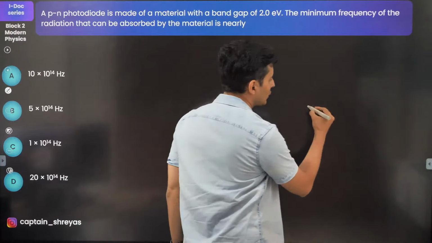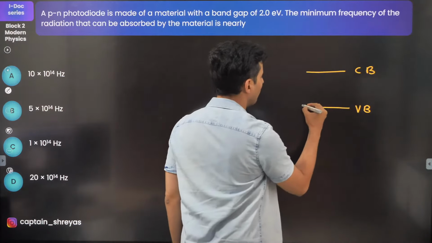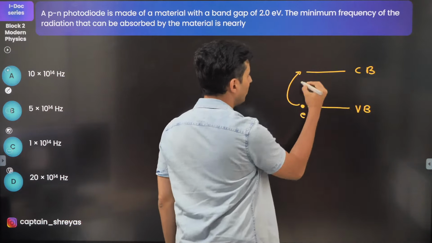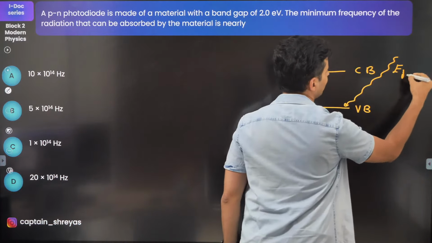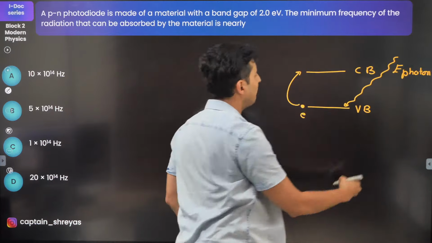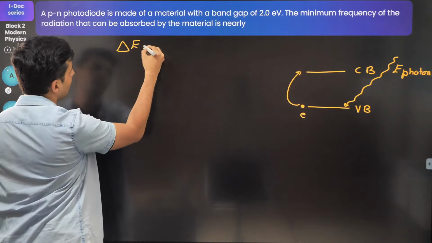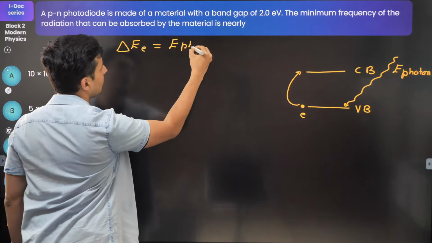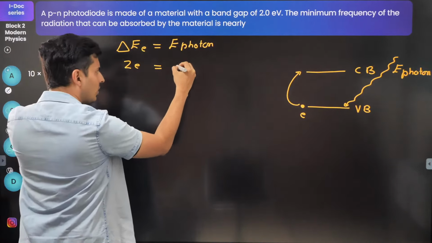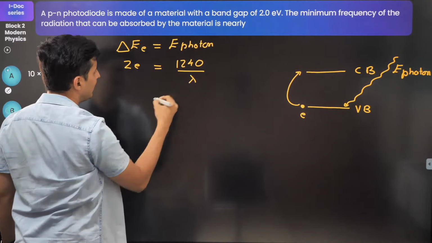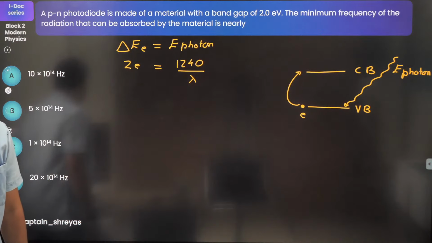A PN junction photodiode is made of a material with a band gap of this much. The minimum frequency of radiation that can be absorbed by the material is nearly? Band gap is given. From the valence band to the conduction band, if you want to make an electron jump over here, obviously some photon must strike. So the band gap energy must be the energy of the photon. Obviously the band gap is 2 electron volt. Energy of the photon is 1240 divided by lambda. Correct? Everybody with me on this?